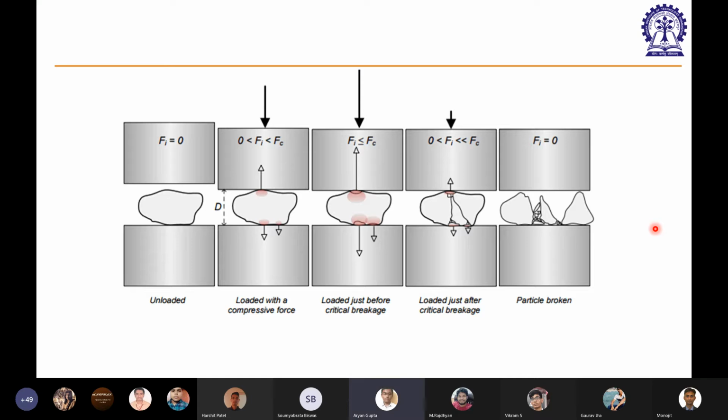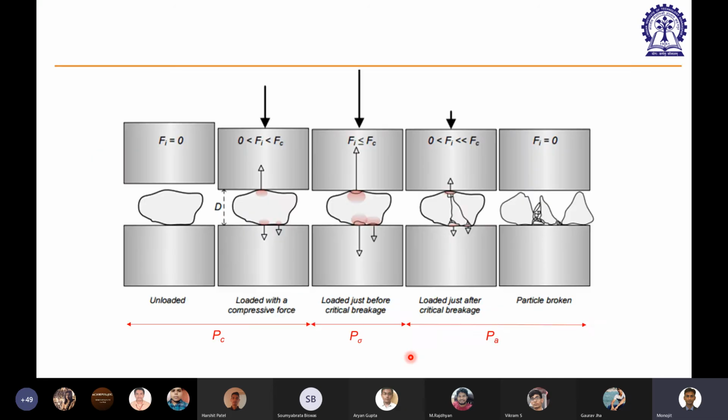Sir, 1. 1 or 2? One is not saying that, okay, it is touching the bottom surface. Basically 1 and 2. Yeah, 1 and 2. The second one is obviously it generates a crack. The last one is the probability of propagation of crack and breaking the particle into multiple particles.